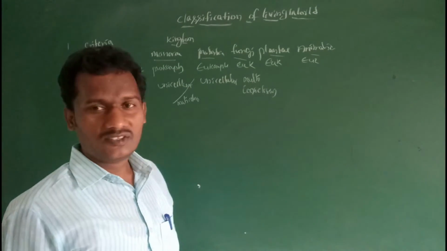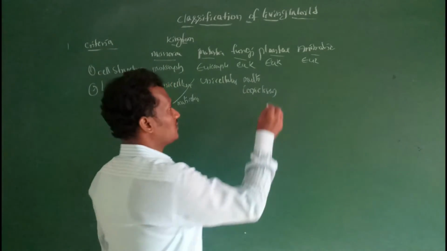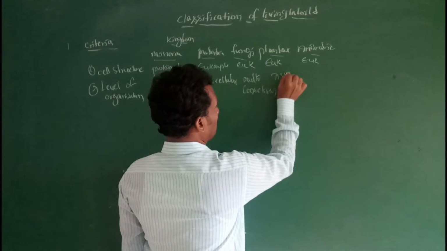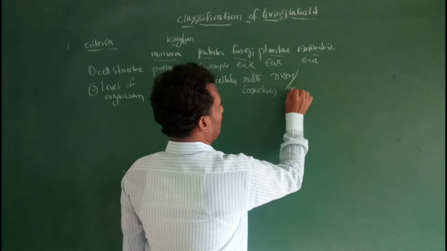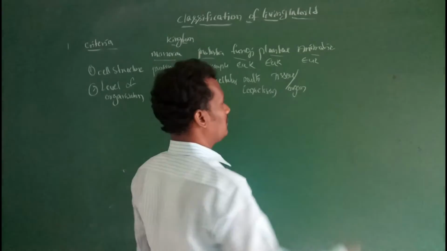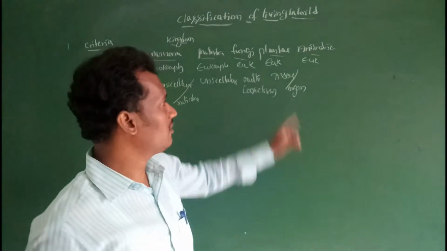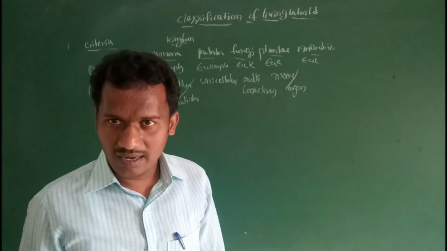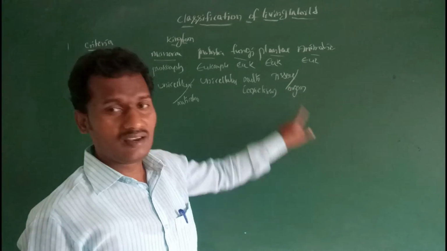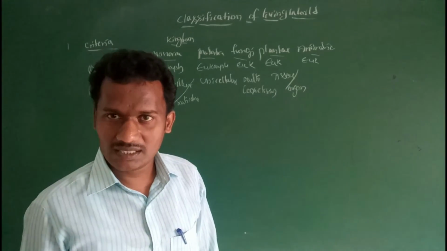Next one, plants are multicellular. So tissue organization, then organ is present. Organ system is absent in plants. So plants are multicellular, with tissue organization, then organ organization present.